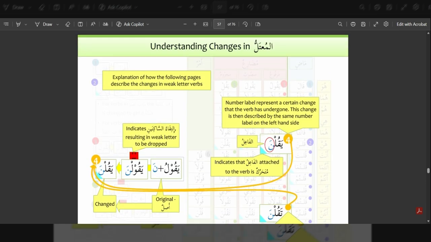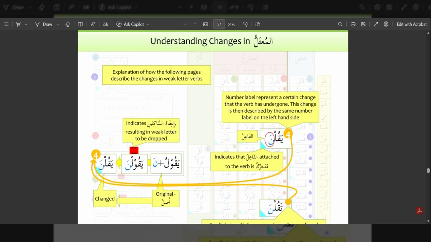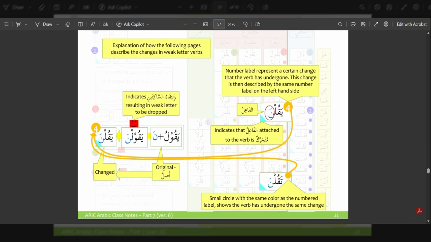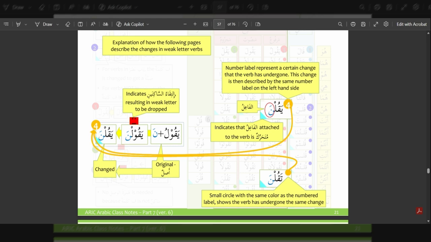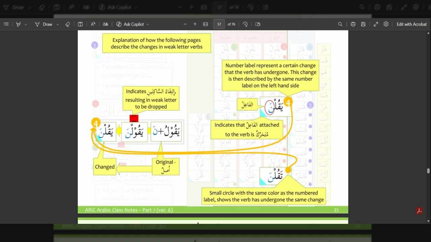So let's understand mu'tal a little further. So here we take the word yakulna, which means they all say, female. Here we have na, which indicates that the fa'il here is attached to the verb and it is mutaharrik. So the original word is yakulu plus na, which is then changed to yakulna.